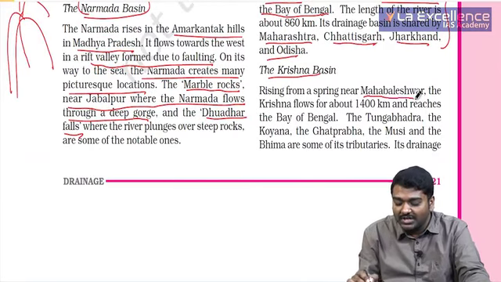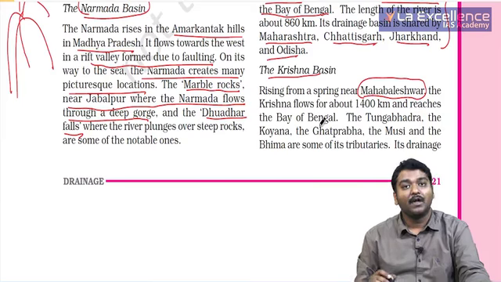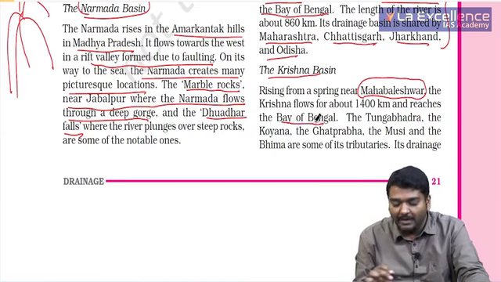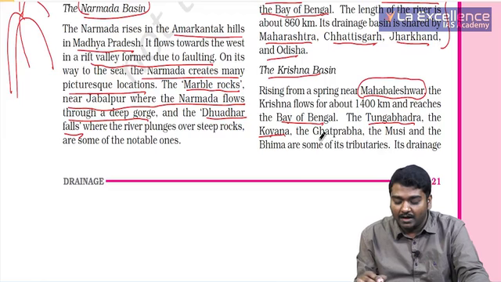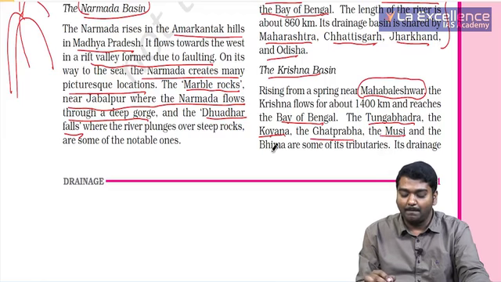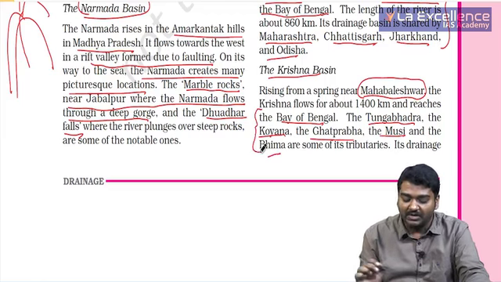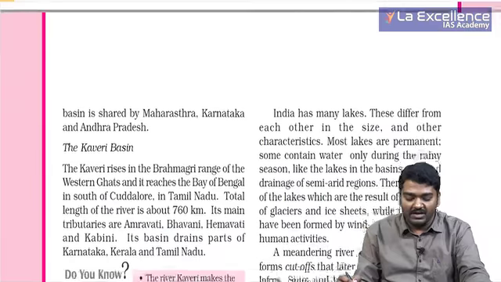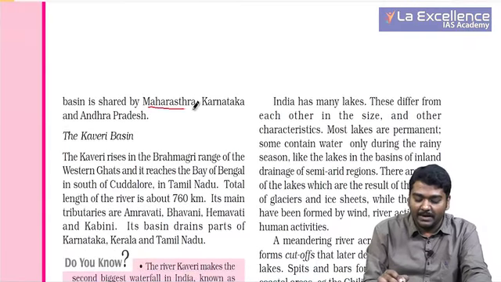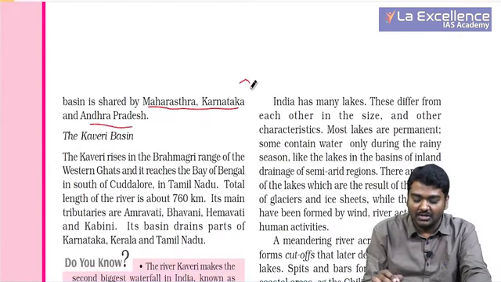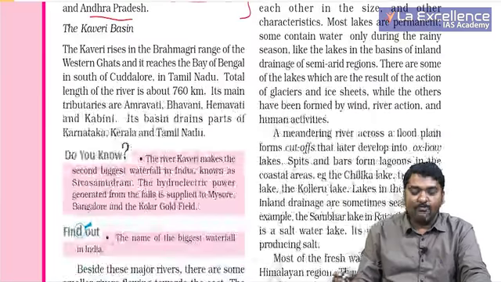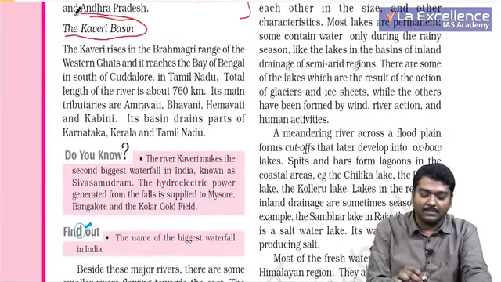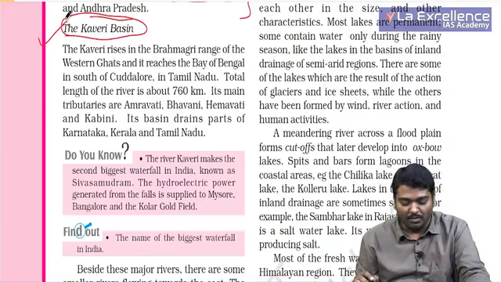Krishna river originates near Mahabaleshwar and flows into the Bay of Bengal. Tungabhadra, Koyna, Ghataprabha, Musi and Bhima are the tributaries. Please try to remember this. Its drainage basin is shared by Maharashtra, Karnataka and Andhra Pradesh. Usually the Krishna Water Tribunal is between these states. Whenever the Kaveri issue comes up, this particular topic becomes important for you.